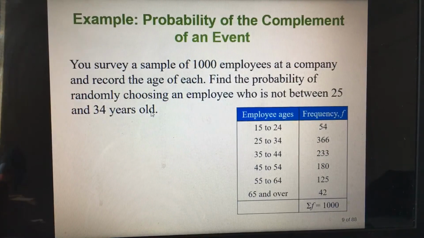So you want to select an employee who is not between 25 and 34 years. This means selecting a complement of 25 to 34 years, which means selecting any employee who is not in this age group.